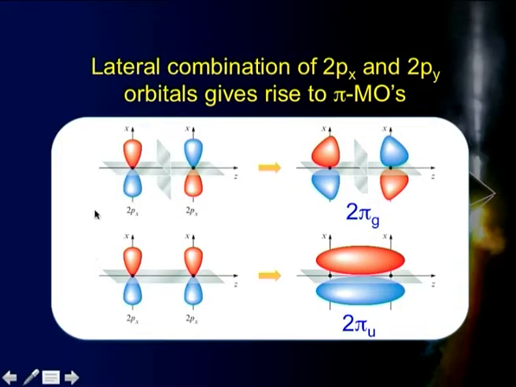Second kind of orbitals, the molecular orbitals we get as a consequence of LCAO, that is linear combination of atomic orbitals, are called pi molecular orbitals. They originate when the orbitals overlap laterally. That means these are two, say, px orbitals or two py orbitals. When they combine, they give rise to pi molecular orbitals. If there is constructive overlapping, we get a bonding orbital; if there is a destructive overlapping, I get an anti-bonding orbital there. Both of them are pi orbitals there. So the basic premise is we have two kinds of orbitals: sigma when the overlapping is along the internuclear axis, pi if the overlapping is lateral or sideways.